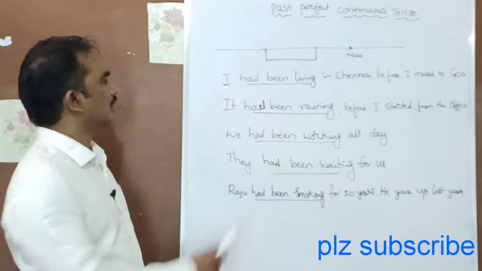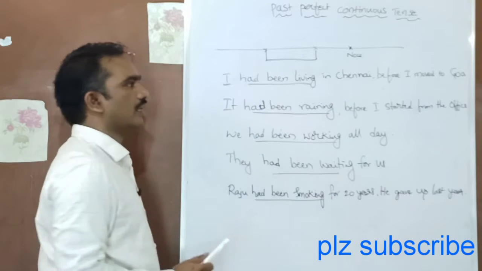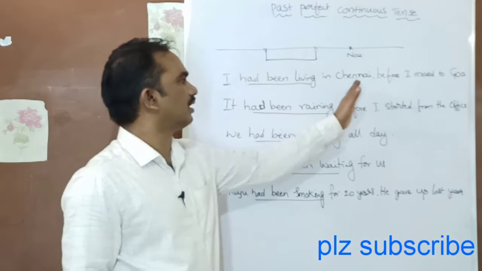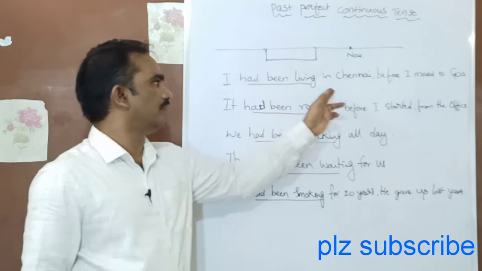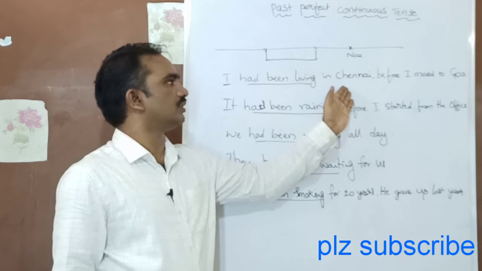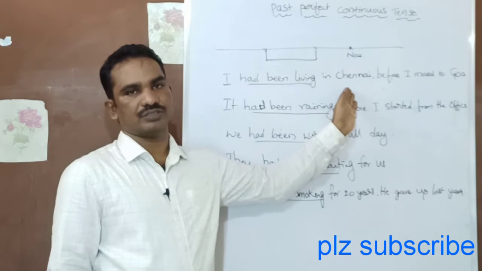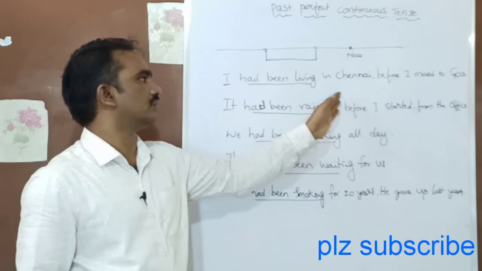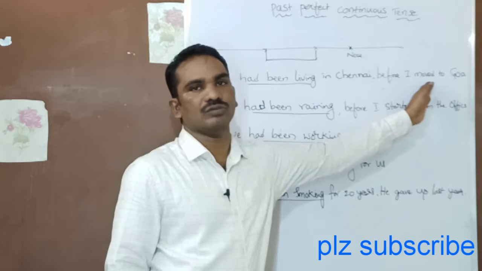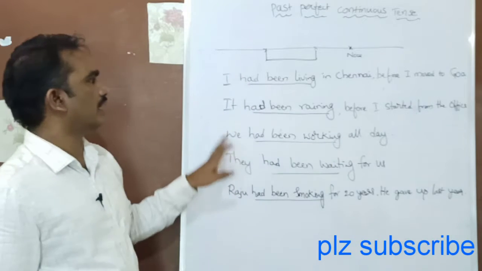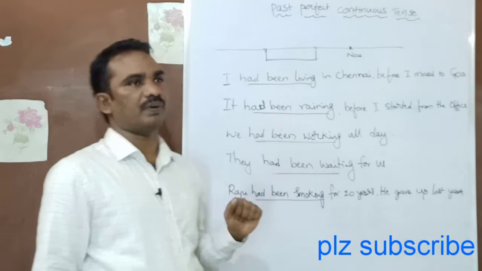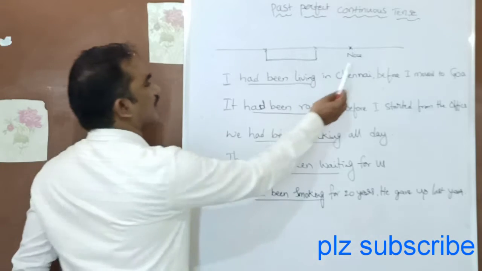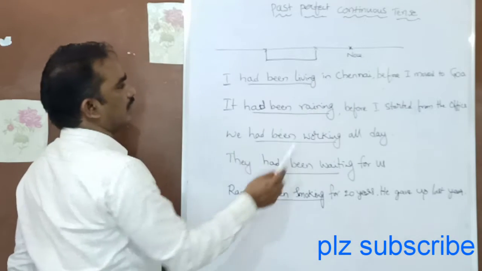You look here. I had been living in Chennai means for some time. Maybe I had been living in Chennai for 10 years, for 10 years before I moved to Goa. Okay guys, these two actions happen in the past. Look at the timeline.